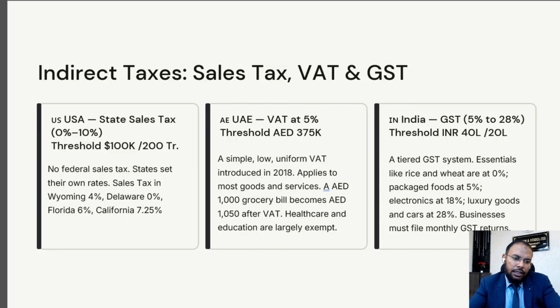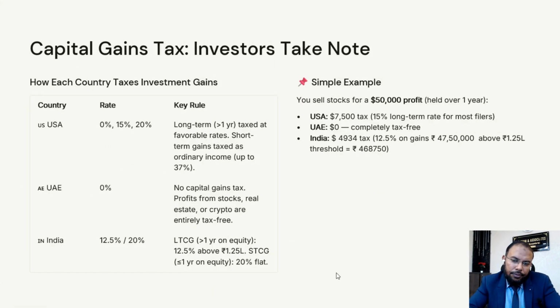Further, we will discuss the capital gain. This also we will understand via example. Suppose you sell a stock and you earn a profit of $50,000. If you earn $50,000 and held for more than 1 year, this is long term capital gain. So in USA you have to pay tax at the rate of 15%. The tax will be $7,500.